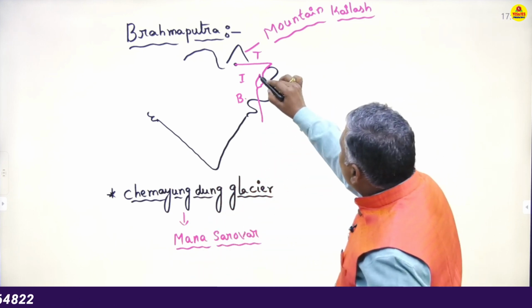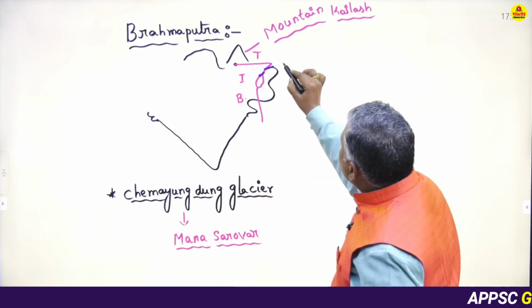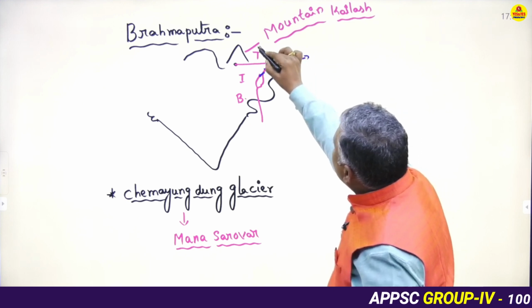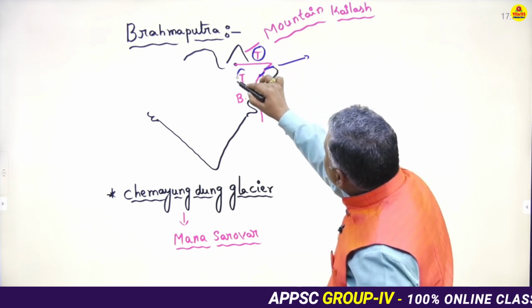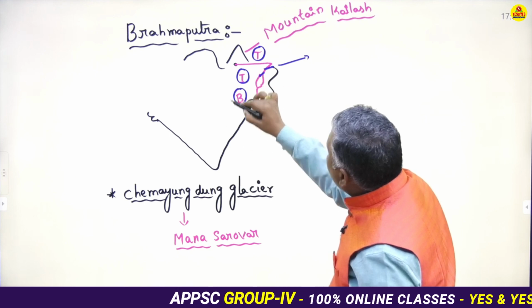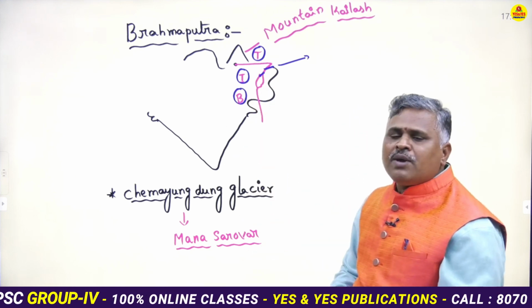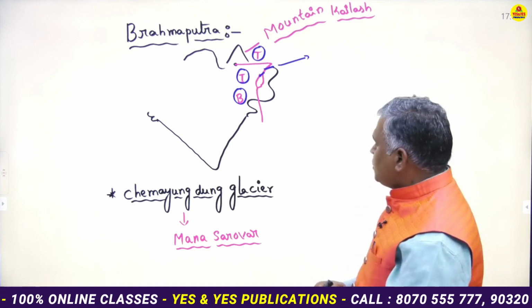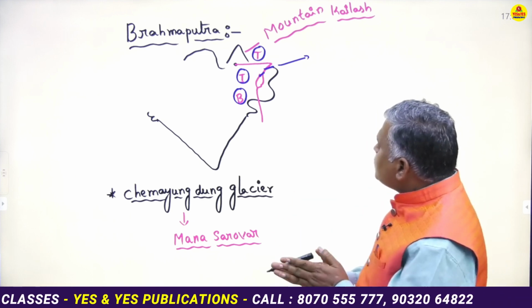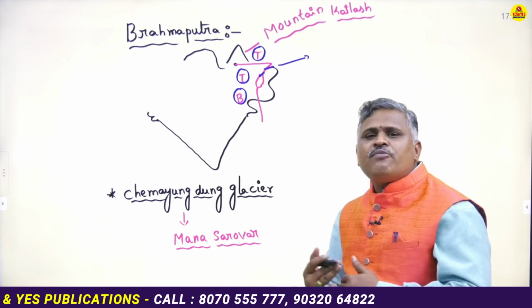Sir, very, very important point. The river Brahmaputra flows through Tibet, India, and Bangladesh. Then it debouches into the Bay of Bengal in Bangladesh.